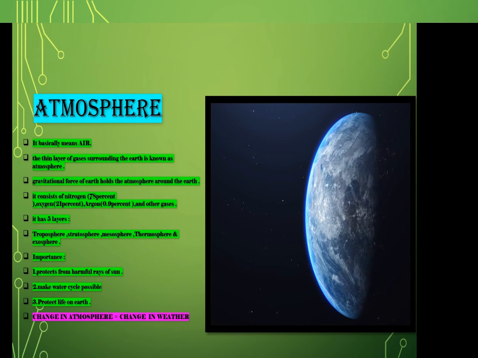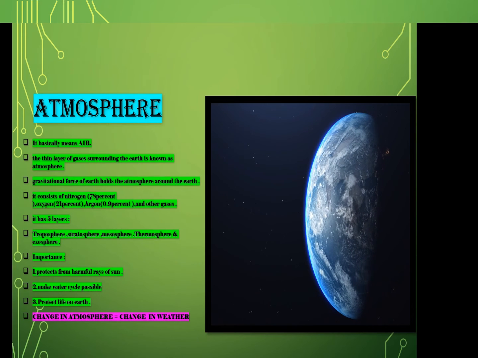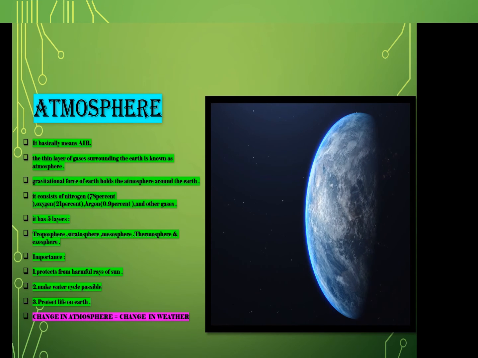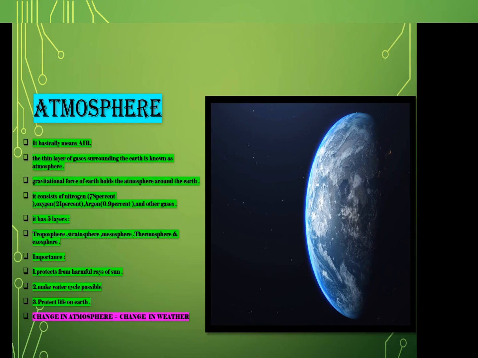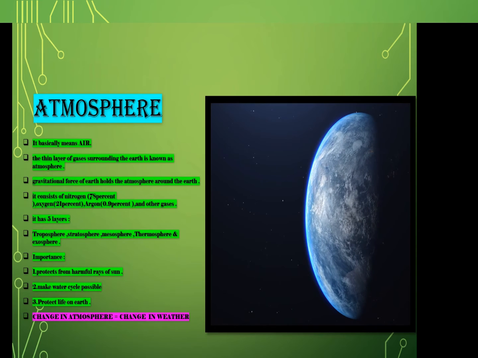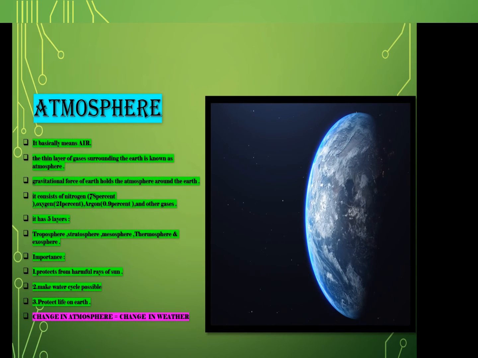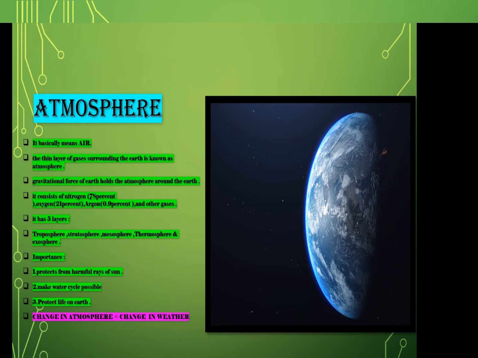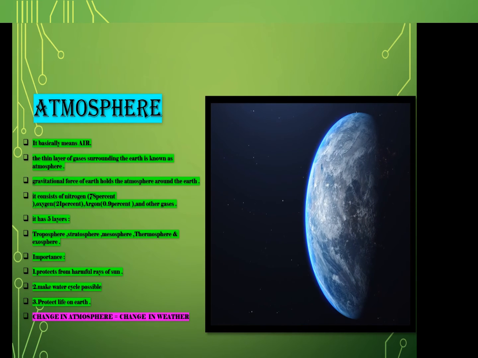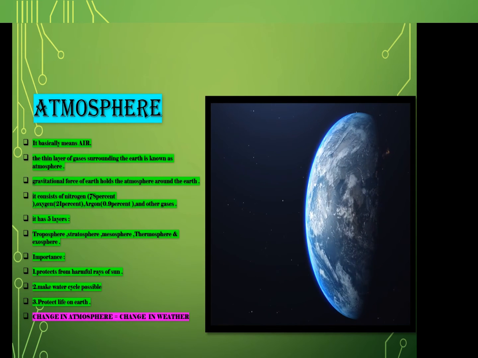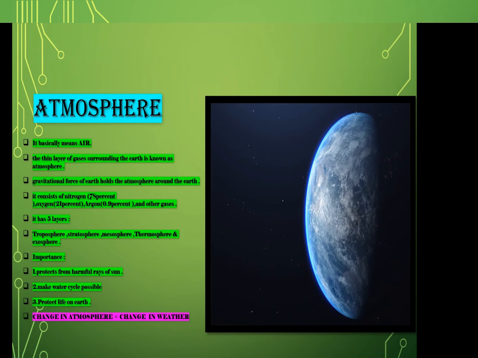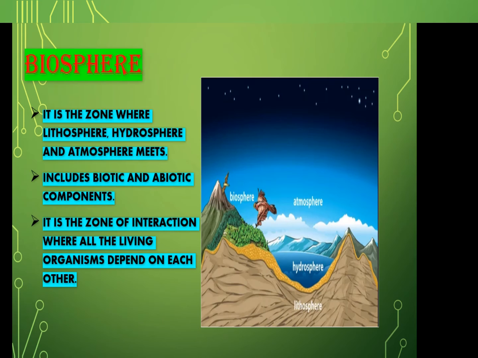Now, till now what we learned, that environment is divided into two parts, natural and human made. Natural environment is divided into two parts. First is the physical environment and second is the biological. Then biological is also divided into two parts. Physical environment is divided into four parts. First is the lithosphere, second hydrosphere, third atmosphere, and then biosphere. Lithosphere means land, hydrosphere means water, atmosphere means air. Now we will learn about the biosphere.